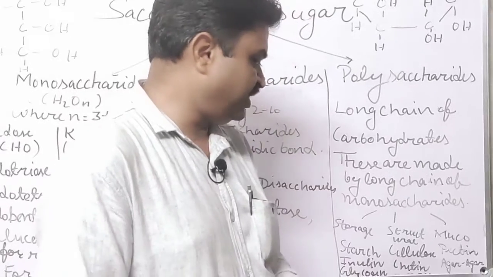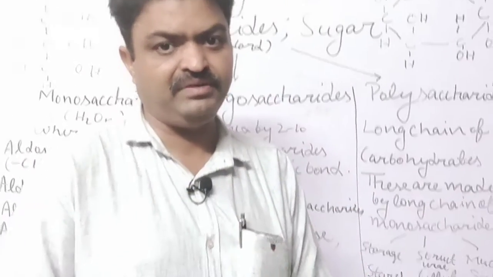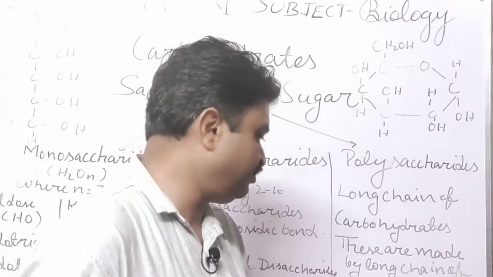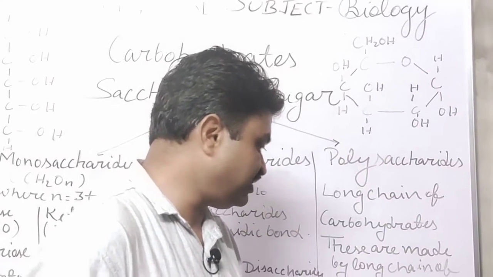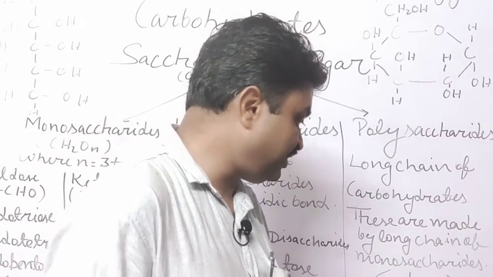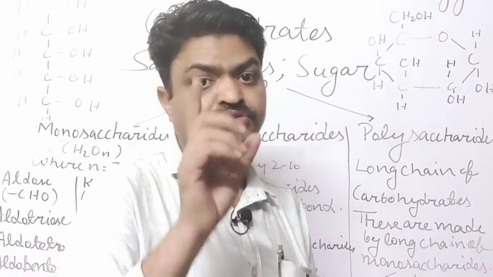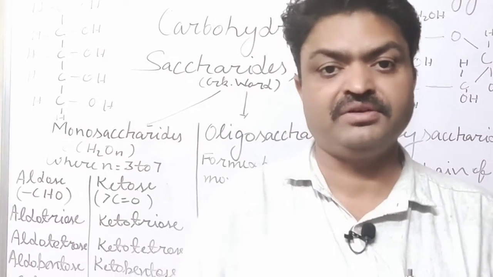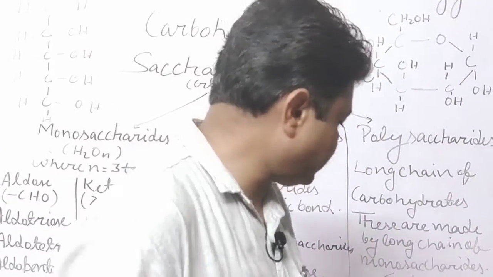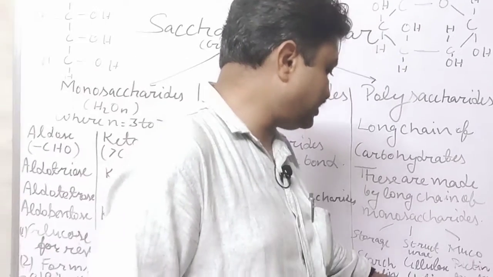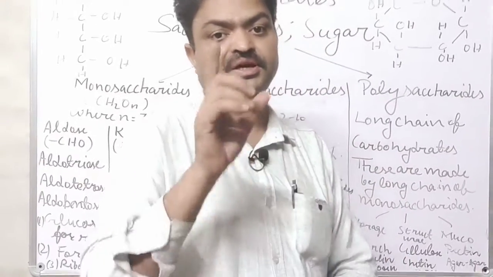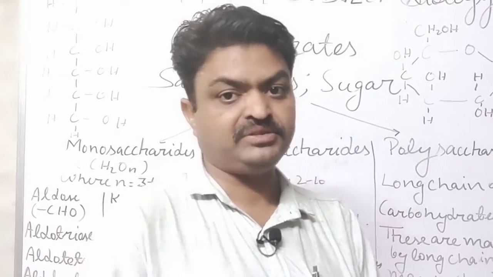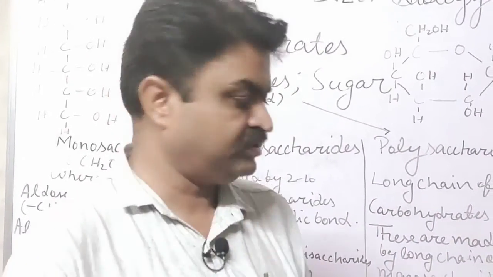Structural polysaccharides make the structure of the cell, and as you know, the cell wall of the plant is made up of cellulose. So they make the structure, and specially they also make the exoskeleton of the arthropod, and that is known as chitin, student. Chitin is the polysaccharide that makes the exoskeleton of the arthropod, student. Means the outer covering of the arthropods.